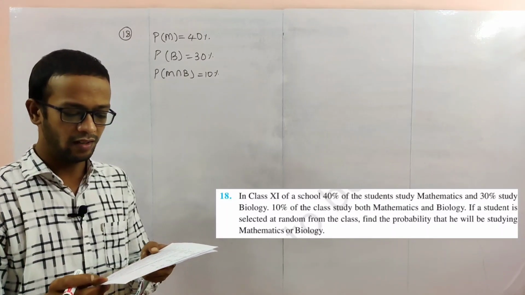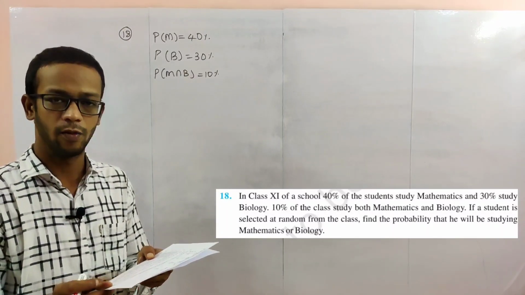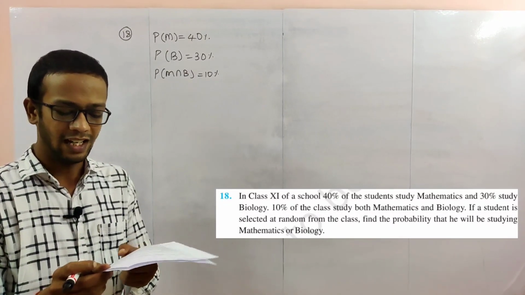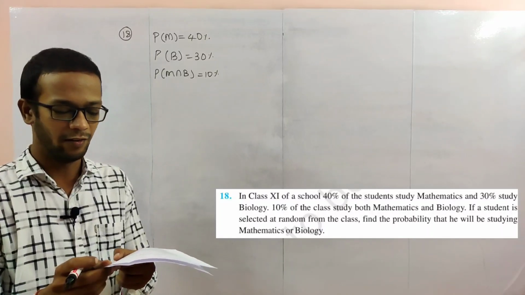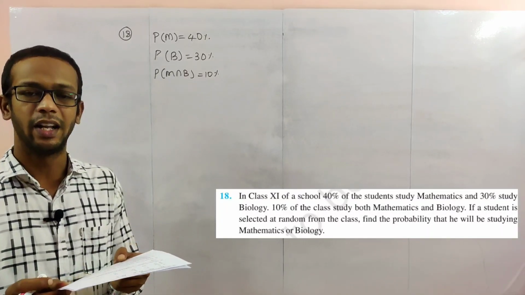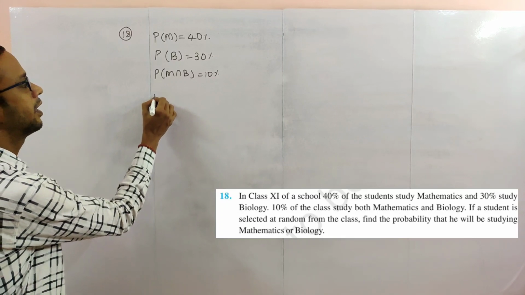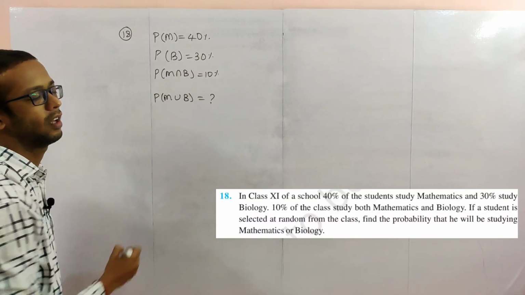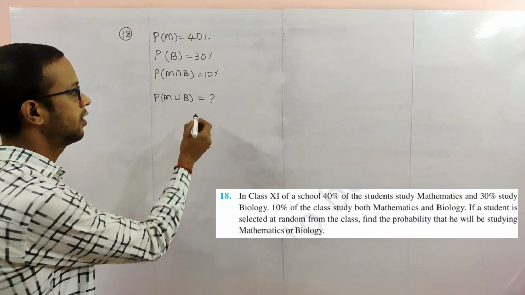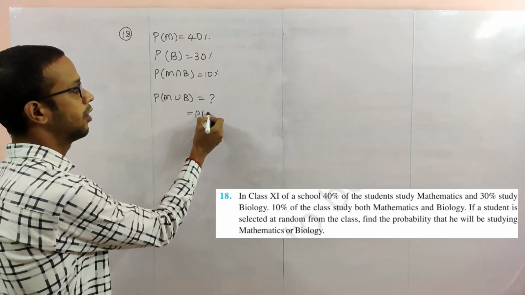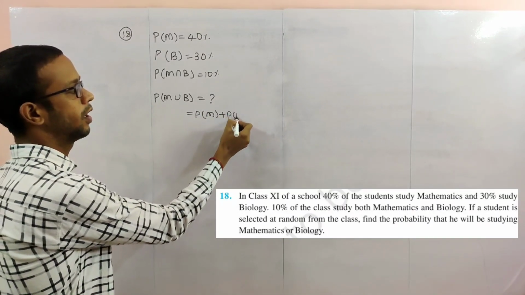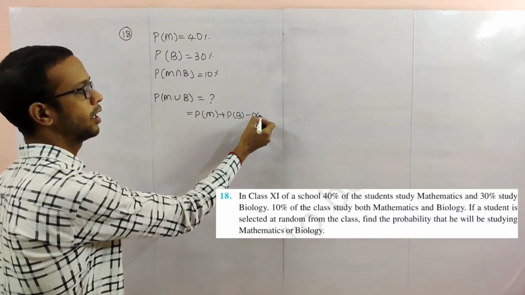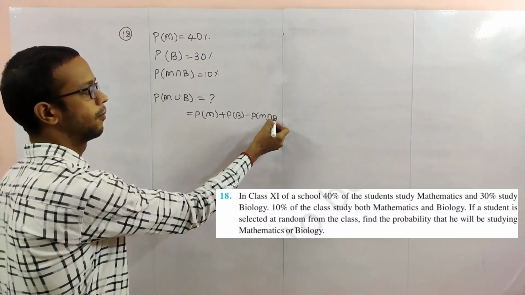If a student is selected at random from the class, find the probability that he will study mathematics or biology. Or means union. This question is asking for probability of M plus probability of biology minus probability of intersection part.